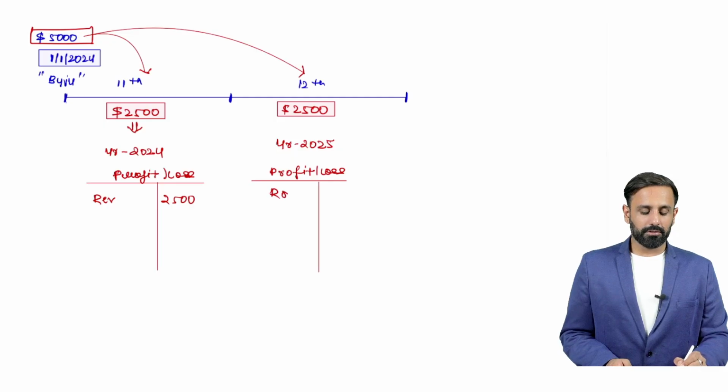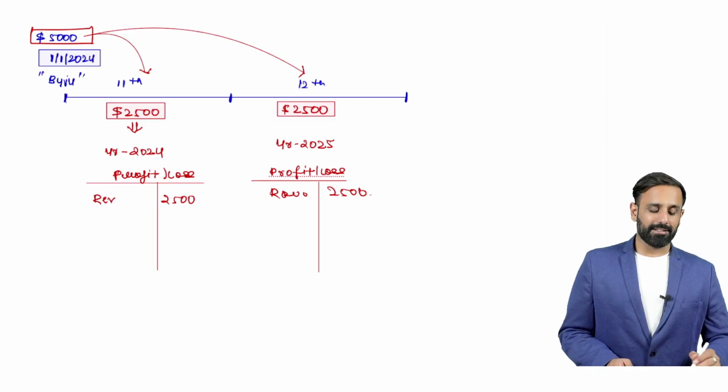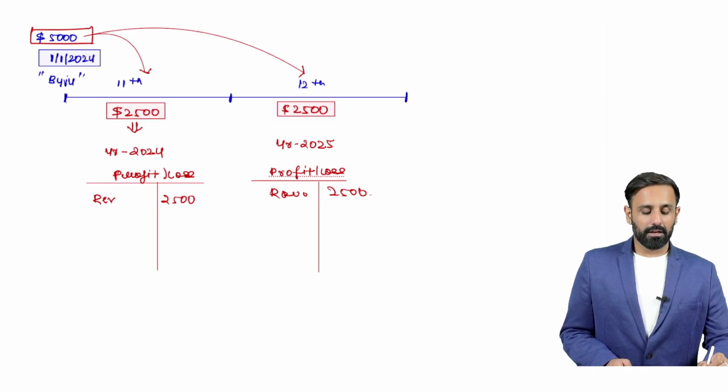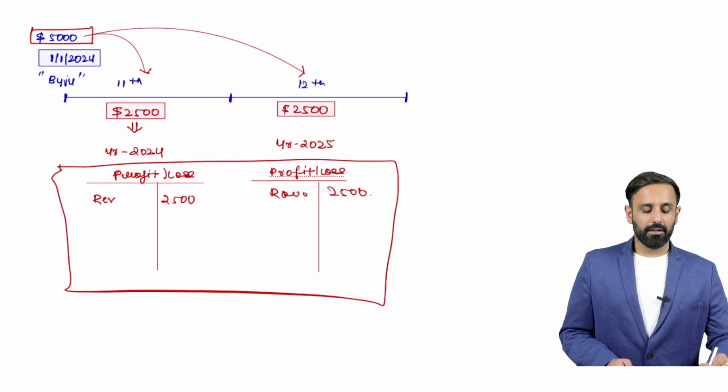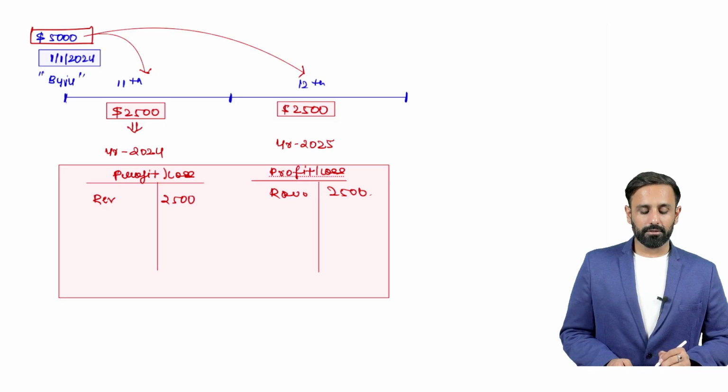This is how we classify the entire revenue. I think you got the understanding about this, right?